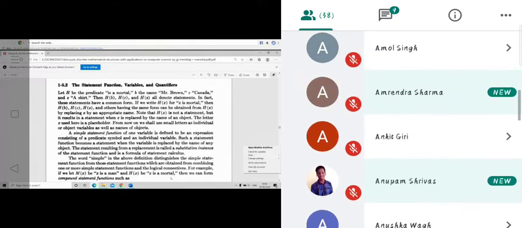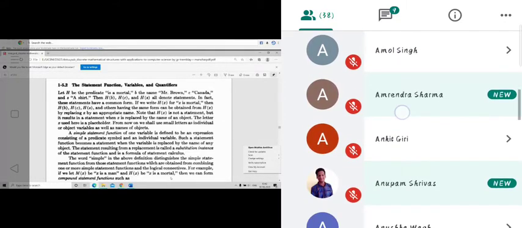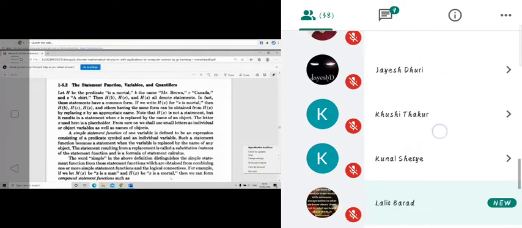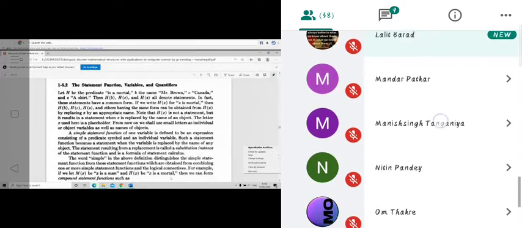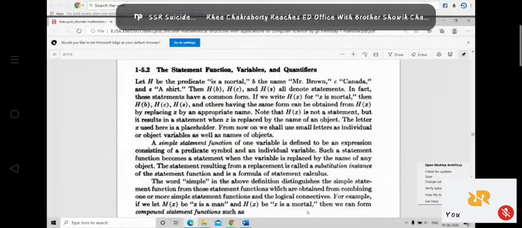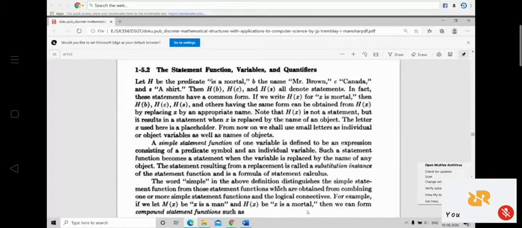Though a shirt cannot be mortal or Canada cannot be mortal, as far as the syntax is concerned, that statement is correct. So H of b, H of c, H of s all denote statements, and these statements have a common form. Which common form are they having? The common form is H. Every statement is saying that the subject is a mortal.